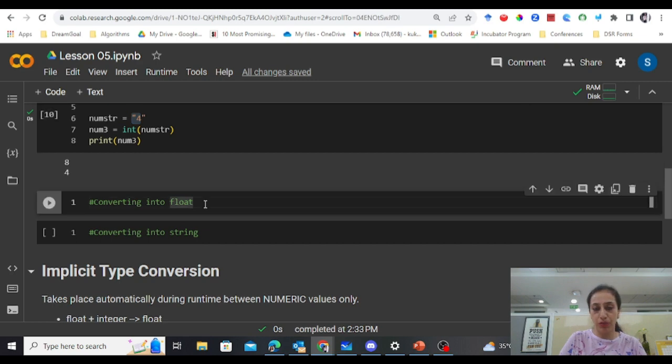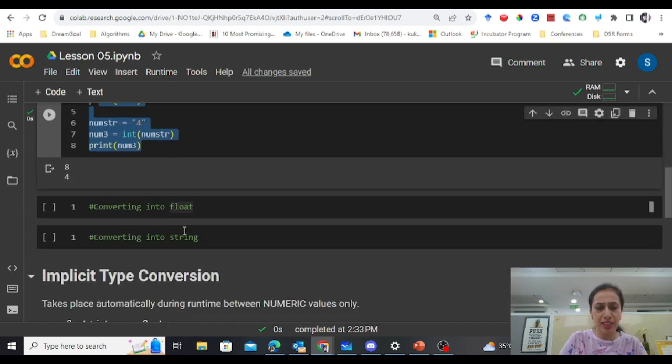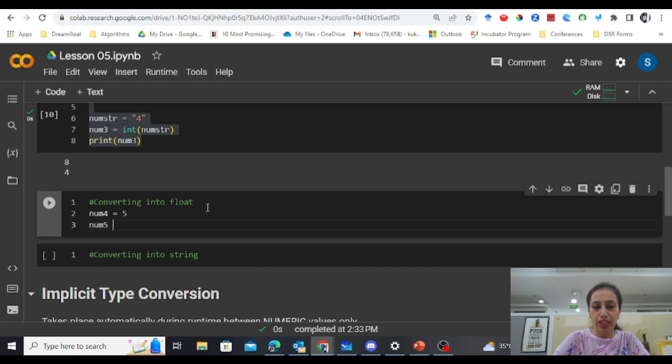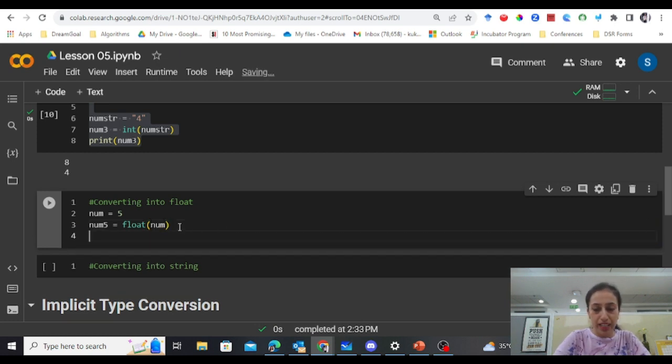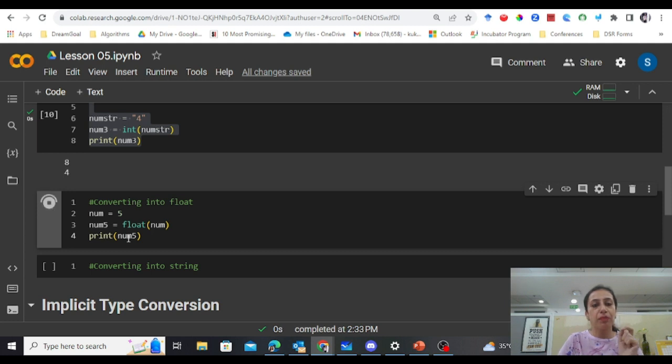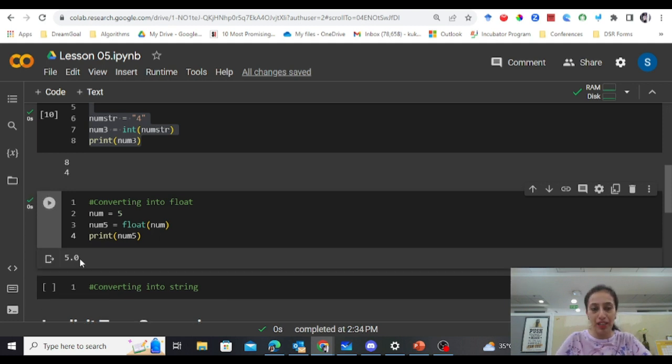Similarly, if we talk about float, let's use similar code. Suppose num4 equals 5 and num5 equals float of num4. All these are just variable names. Let me make it just num and num5 so it would be easier for you to understand, and then I print num5. Here 5 is an integer and I'm converting it into float. It will just add .0 behind it, giving 5.0. So now it's a float value.